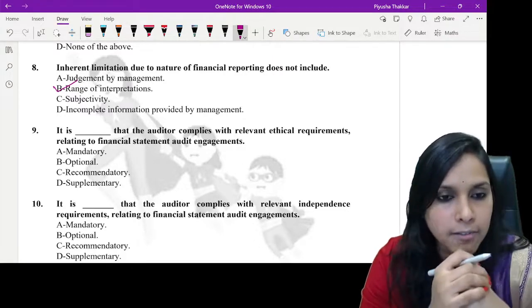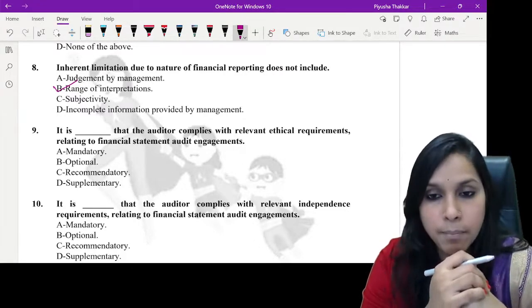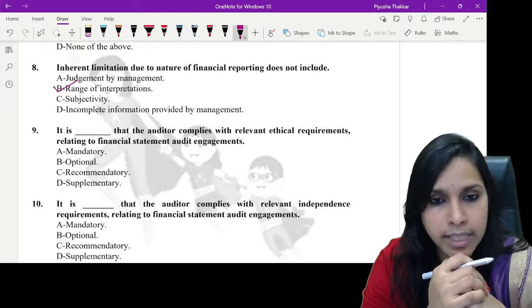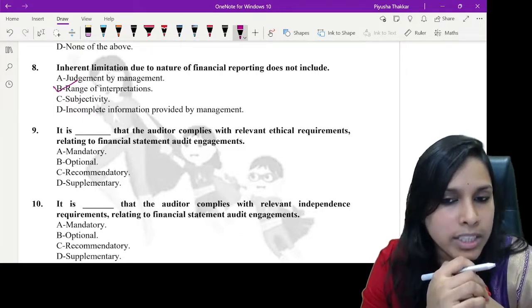Okay. Yes. Further, it is dashed that the auditor complies with the relevant ethical requirements relating to financial statement audit engagements. Come on, tell me.